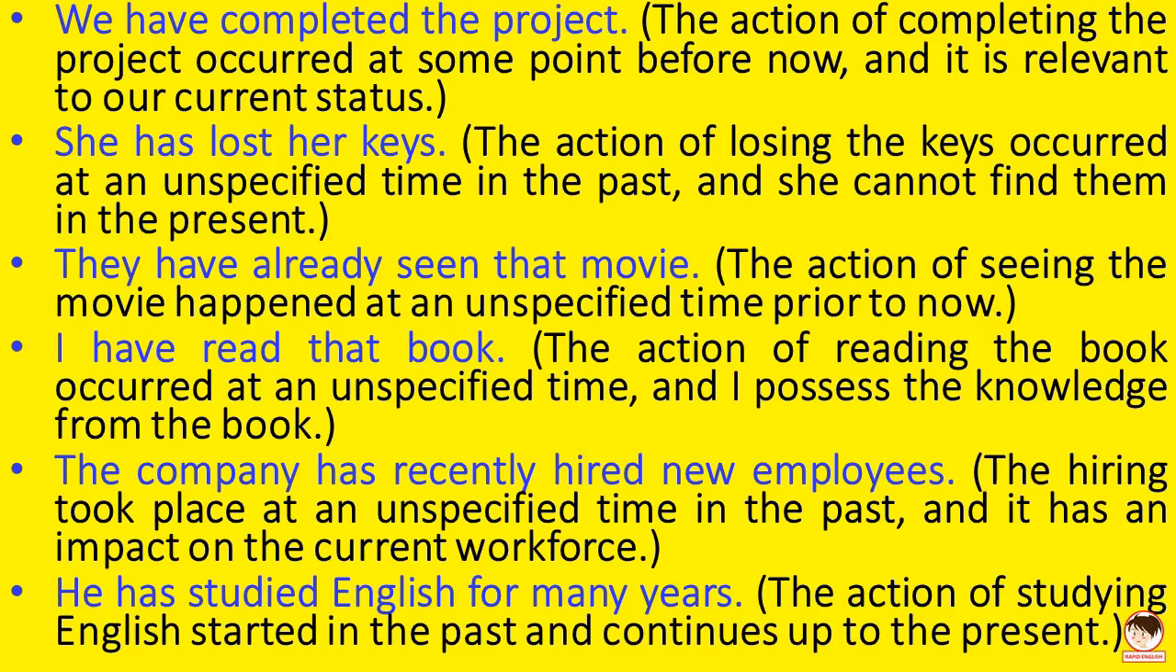The action of seeing the movie happened at an unspecified time prior to now. I have read that book. The action of reading the book occurred at an unspecified time, and I possess the knowledge from the book. The company has recently hired new employees. The hiring took place at an unspecified time in the past, and it has an impact on the current workforce. He has studied English for many years. The action of studying English started in the past and continues up to the present.